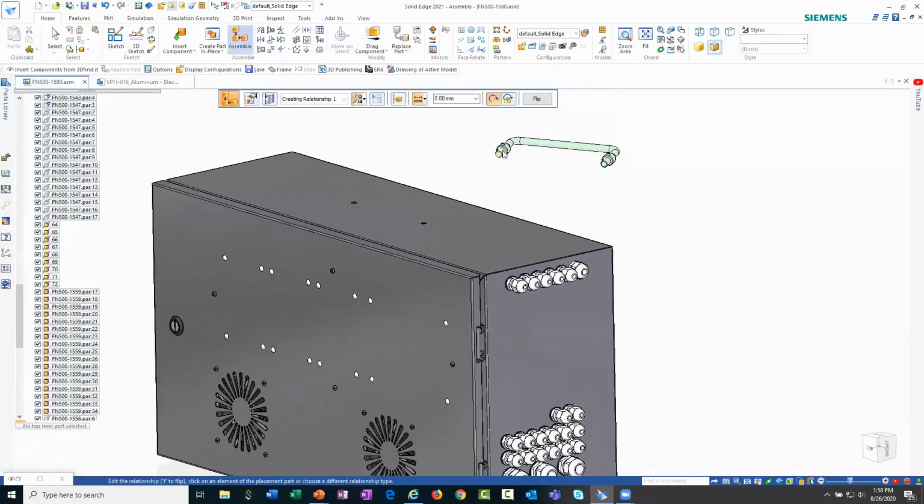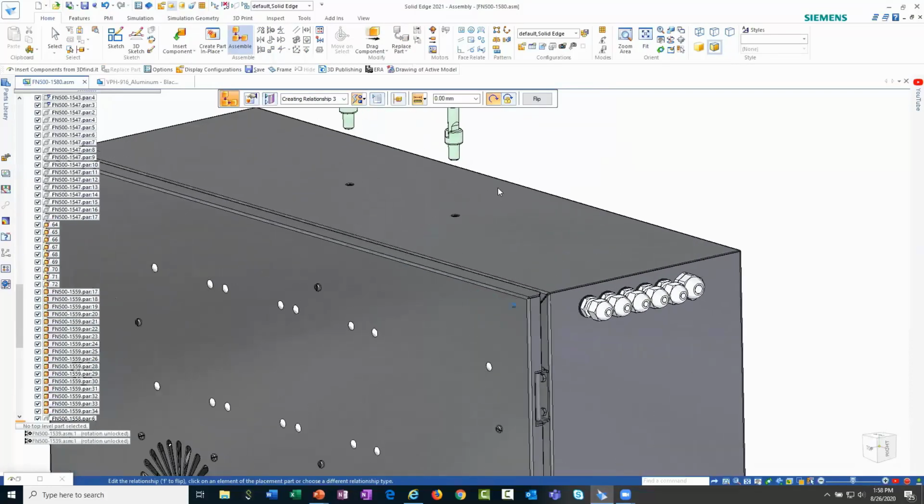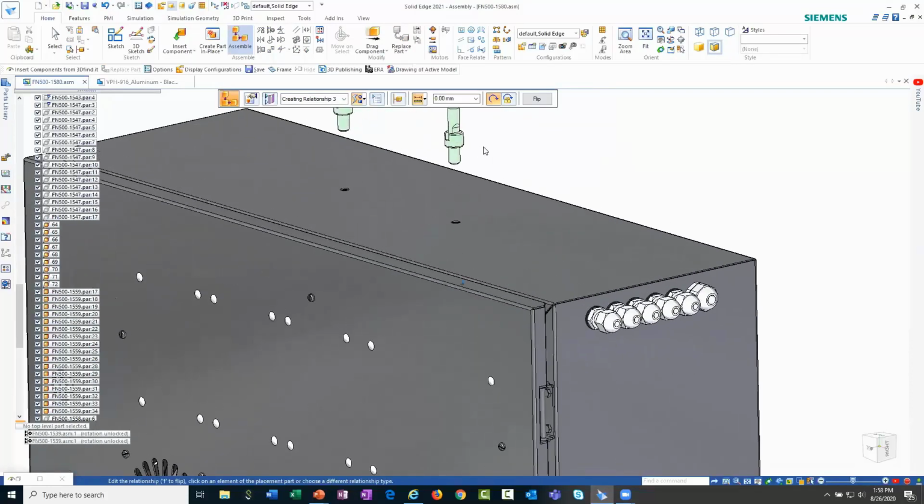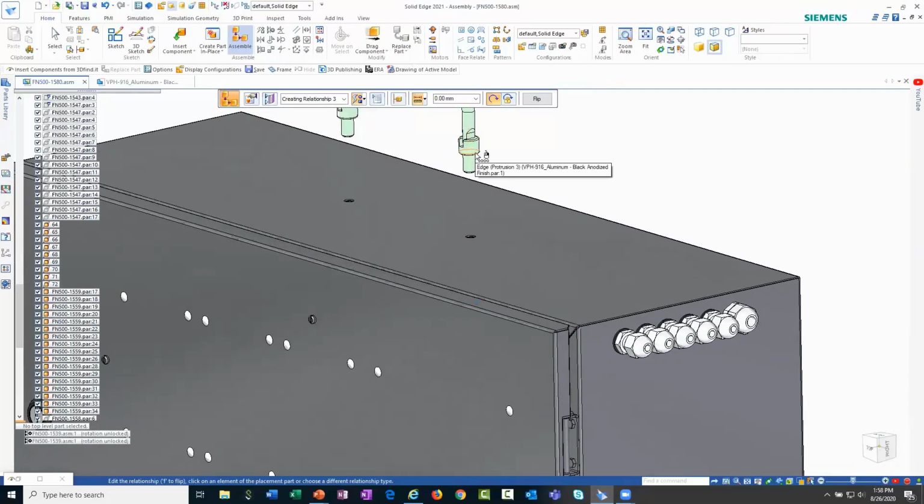So we'll just do a quick axial alignment. We'll do the same thing here. And then here in just a matter of seconds, I've grabbed my supplier part and placed it here into the assembly.